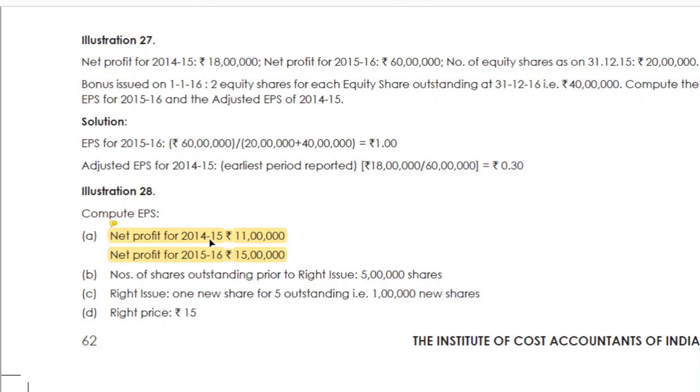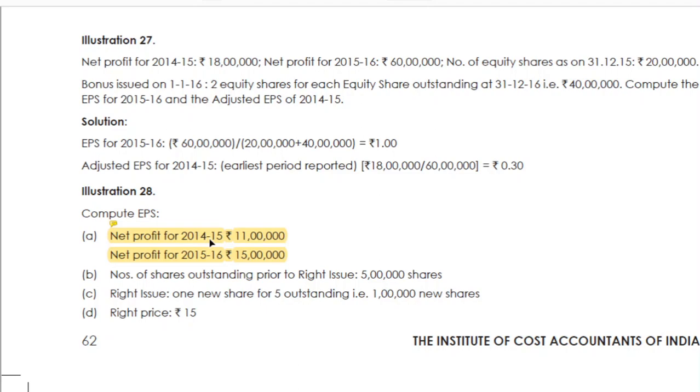That assumption you please take. There is an error in the question. Forget about the year given in the material. Net profit for 2015 is 11 lakh, net profit for 2016 is 15 lakh.